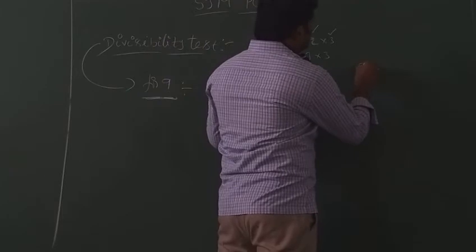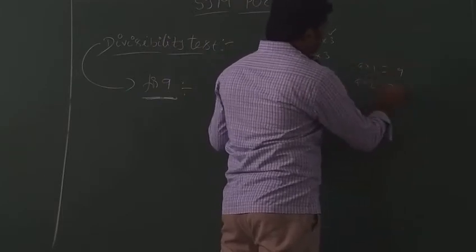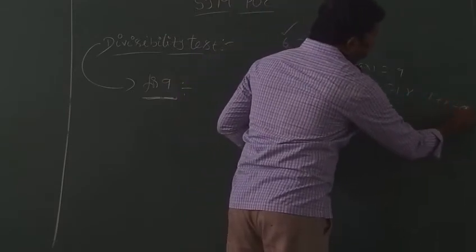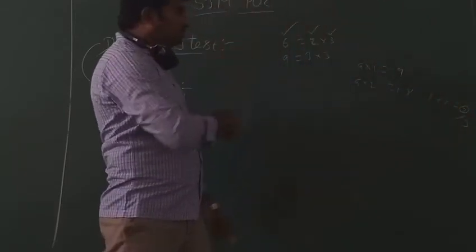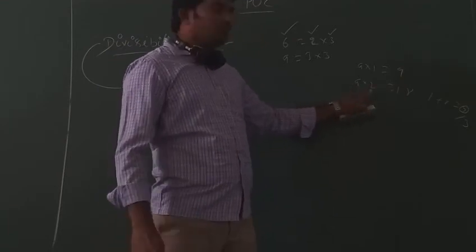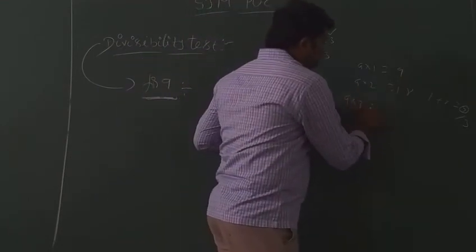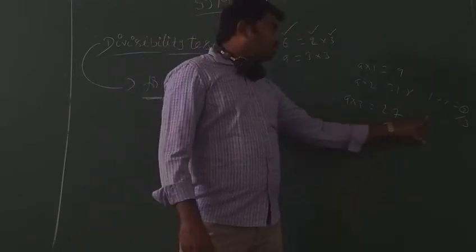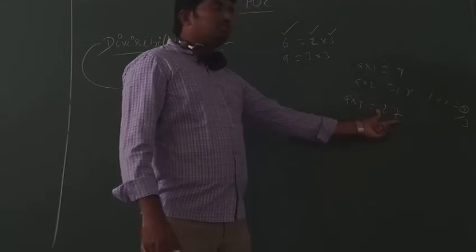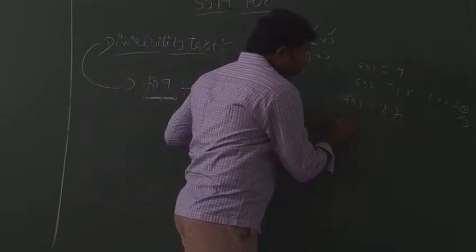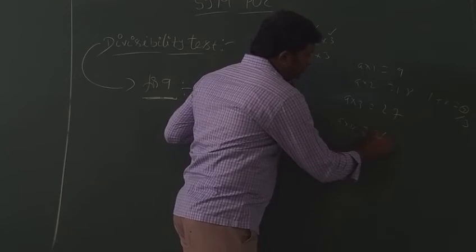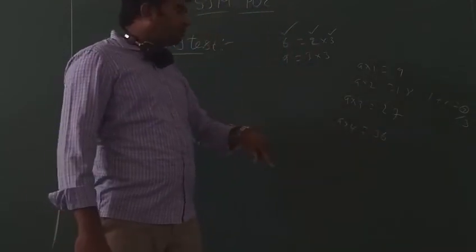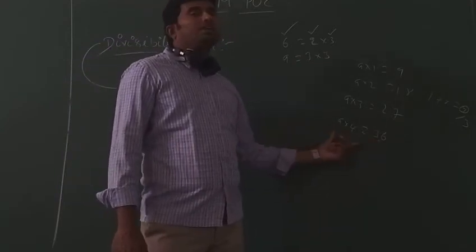But more than 9, take 18. Right? 1 plus 8 is 9. 9 is divisible by 3. Then this 18 is also divisible by 3. 9 two times is 18. Next, 9 times 3 is 27. 2 plus 7 is 9. 9 is divisible by 3. Then this number is also divisible by 9. Next, 9 times 4 is 36. 3 plus 6 is 9. First it is divisible by 3, then automatically it is divisible by 9.